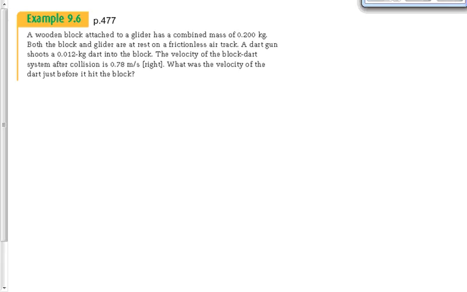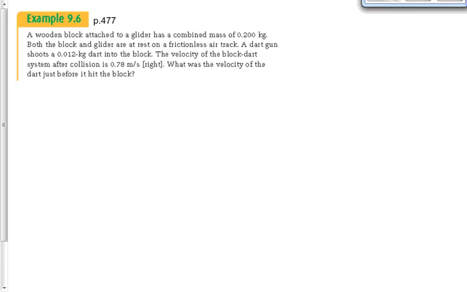This is a little bit confusing, eh? We have to get used to that. If you talk to anybody from first semester about the diploma exam, some people said it was okay, some people said it was hard. But everybody said, man, the reading that you had to do. There were multiple times when you saw an entire page of information for one question. And sometimes the reading was just difficult to wrap your head around. There's not nearly as much reading in this question, but I think this one's kind of hard to wrap your head around, actually. You've got a block attached to a glider that has a combined mass of 0.2 kilograms.